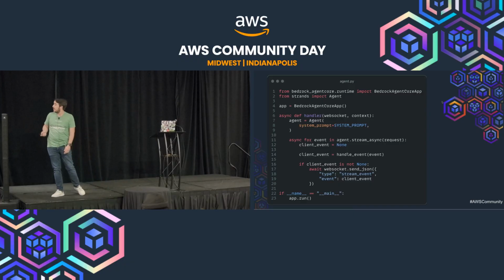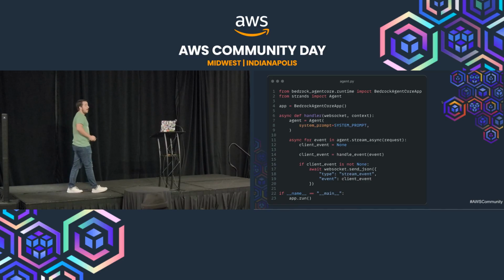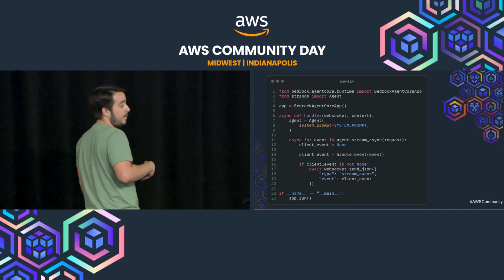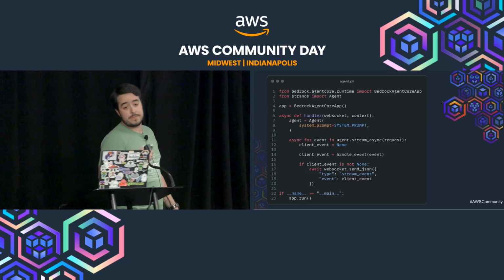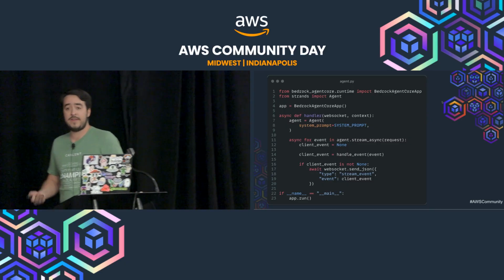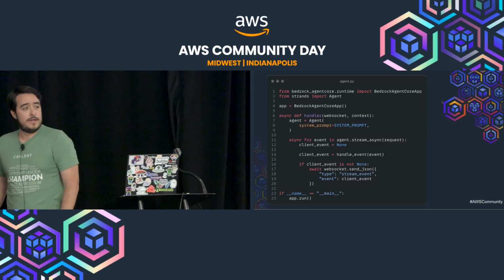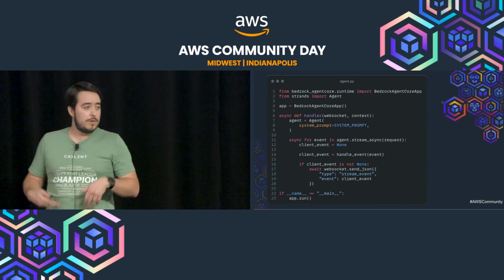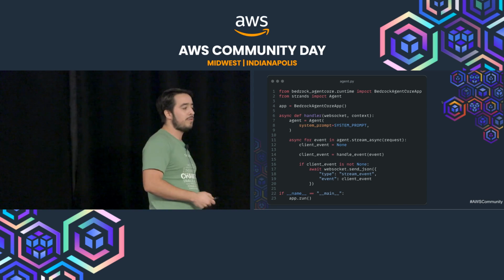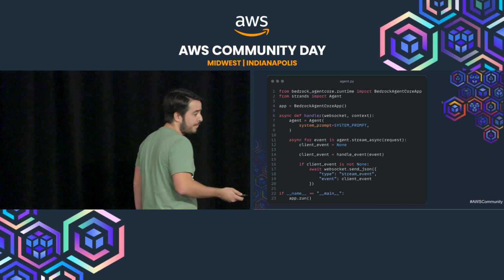Use your preferred language. So we can see at the top we have 2 imports. So I'm importing the agent core runtime SDK and then Strands agents. So Strands agents, it's an agentic framework which basically abstracts a lot of the complexities of the agentic loop, tool callings, and some other things that I'll talk about in a little bit.